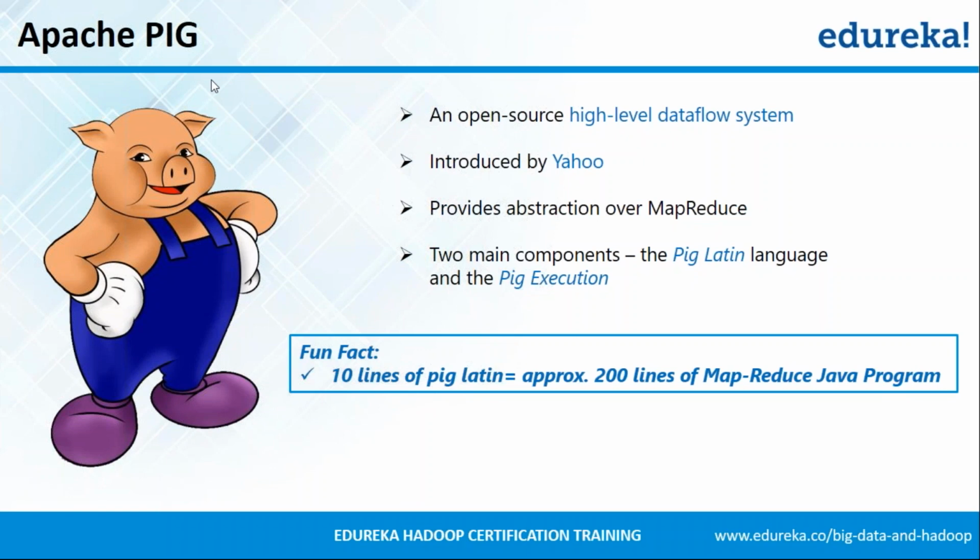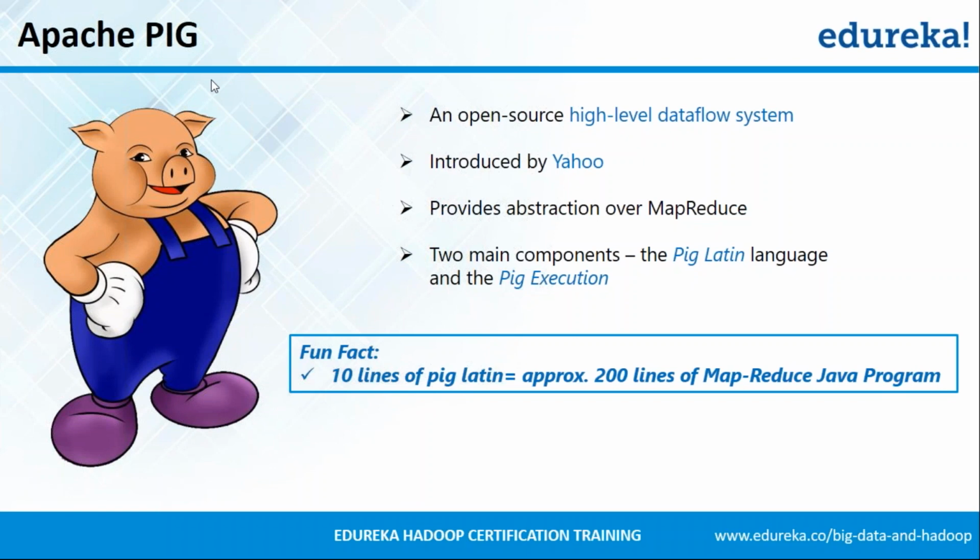So Aftab has a question, is there any overhead associated with the conversion? So what he's trying to ask is, since Pig is converting the Pig queries into Apache MapReduce program and then executing it over the cluster, is there an overhead? So the answer to this question, Aftab, is there's a slight delay in execution. However, the advantages that we are getting is much more than that. And hence overall Pig happens to be a blessing for us. Is that clear to you? Good. Absolutely, the trade-off is good.